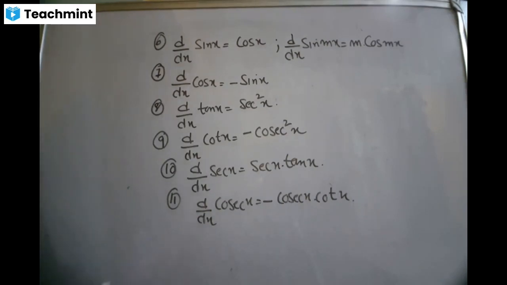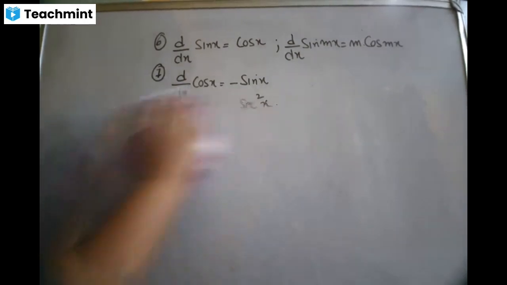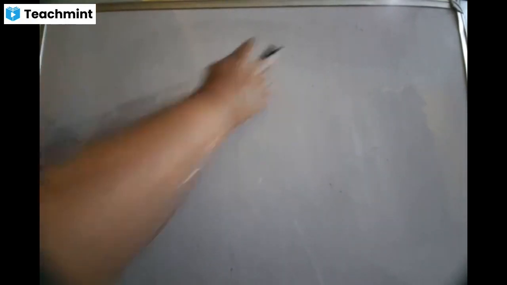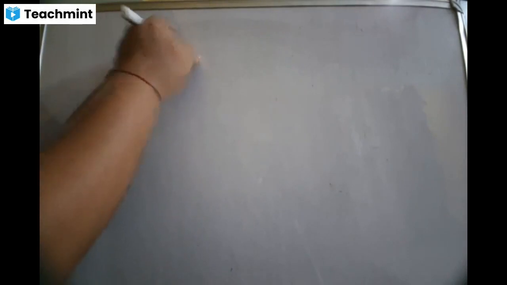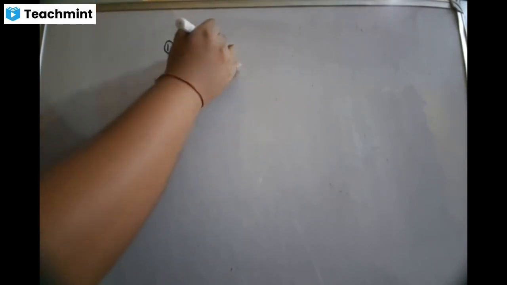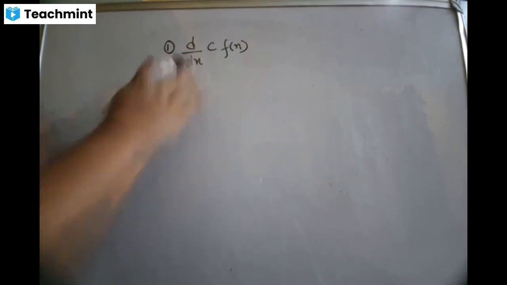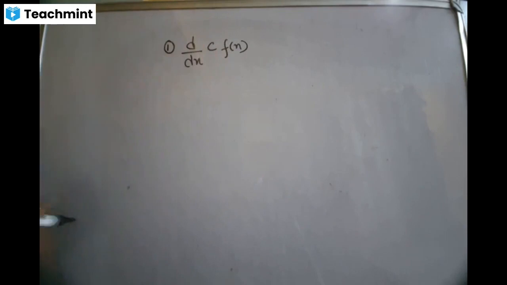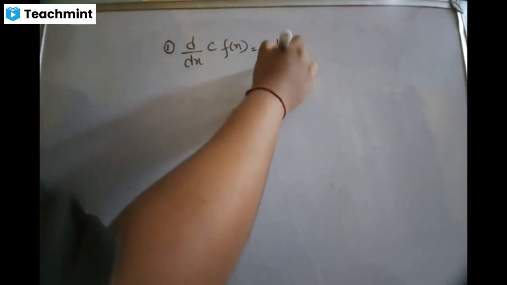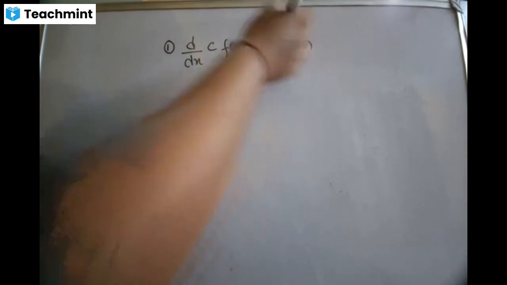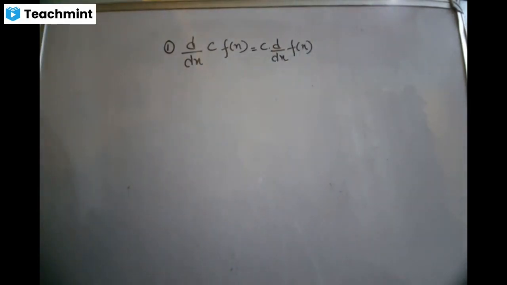Now, before you break the function, there are a few properties which you have to follow. You cannot break the function without using the property. Okay, so in fact, there are four properties that I'm going to teach you. Number one property says d by dx of, whenever there is a constant and a function together, you cannot break the function unless and until you take the constant out. So that means the constant goes out and then you differentiate the function. Again, differentiation means we are breaking the function. Is that clear?